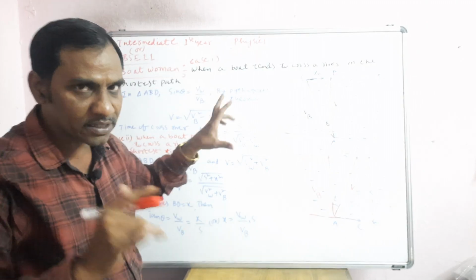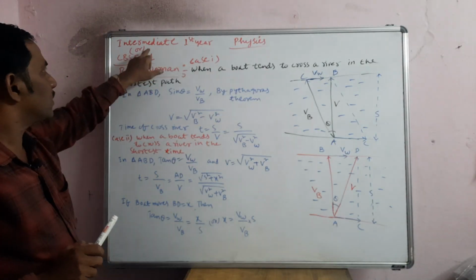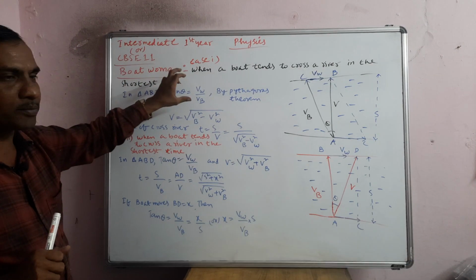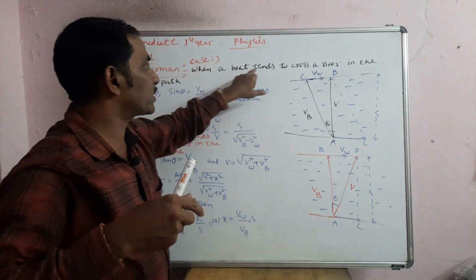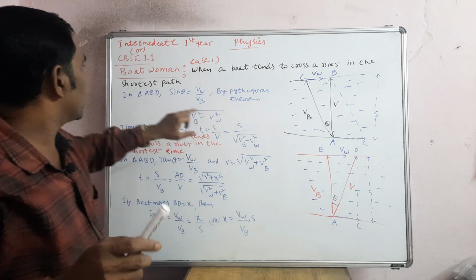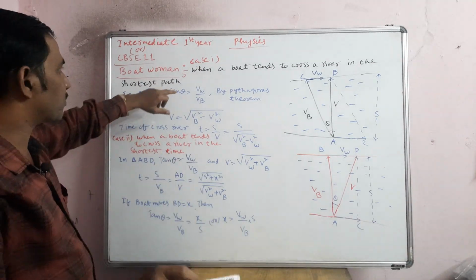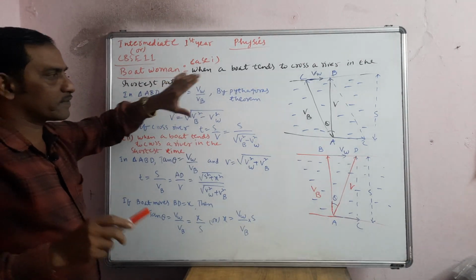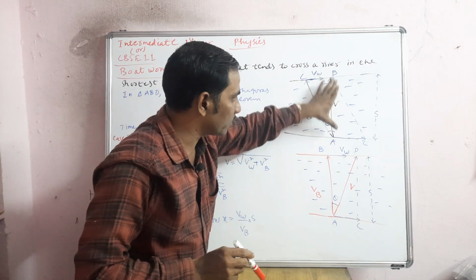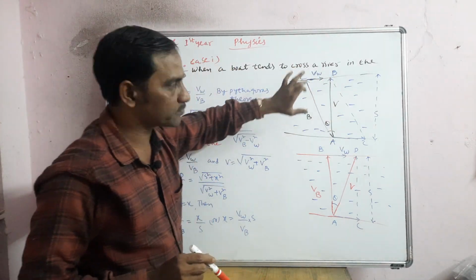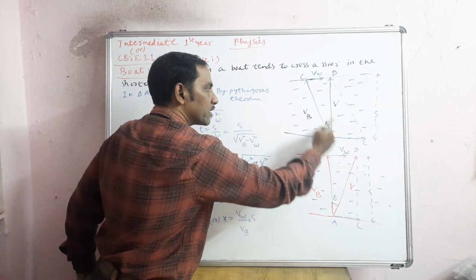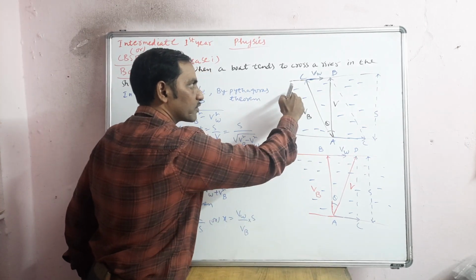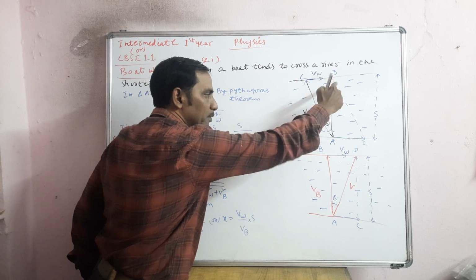Okay, now learn the concepts. See here, the concept is this, boat woman, meaning when a woman is crossing in a boat. When a boat tends to cross a river in the shortest path, what we have to do is, see, when you join like this, this will be the shortest path. So the woman should row in this way, meaning the boat should be rowed in this way, but actually what will happen, the water will be pushing this side.